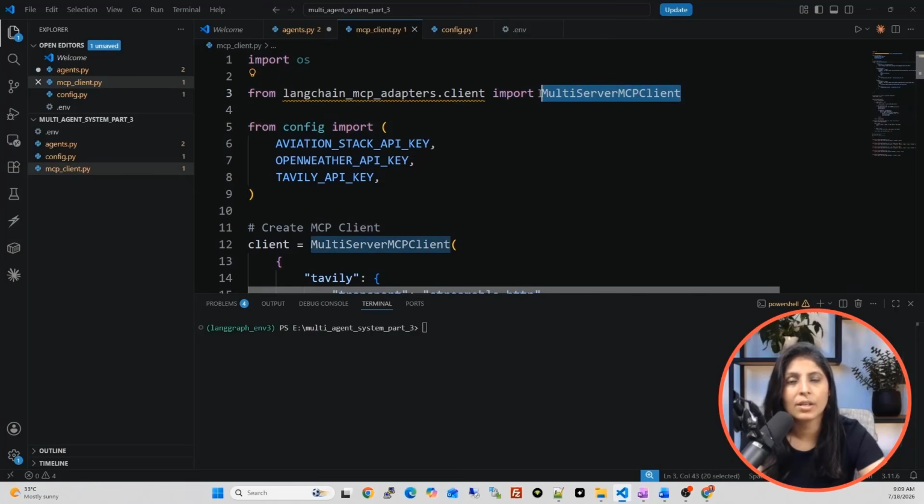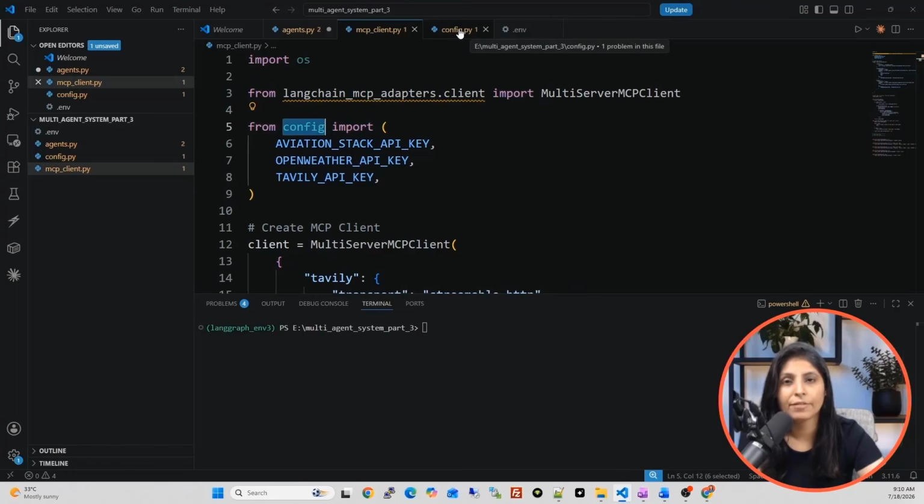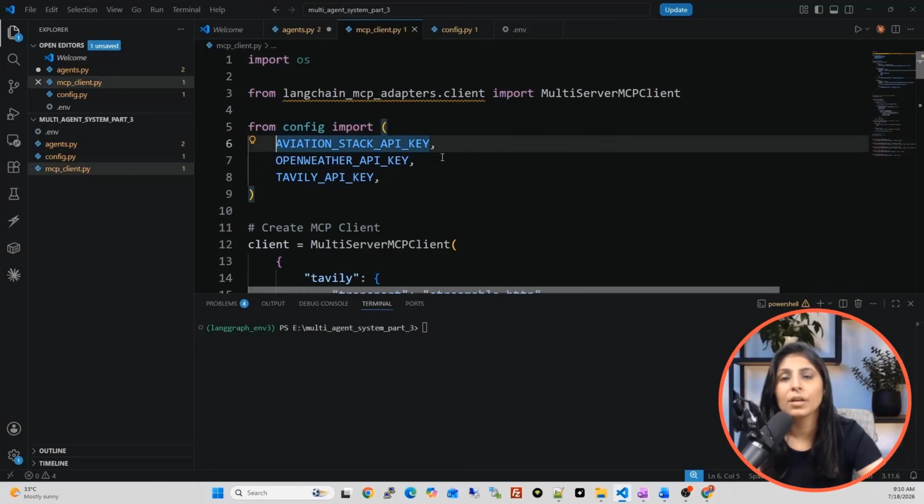First, we are importing this class. So I have told you in our last class that we need to import this module whenever we want to work with MCP client and MCP server in LangGraph. So that is what I've done. And then from this config file, the config file which we just created, we are importing Aviation Stack API key, Open Weather API key, and Tavily API key.